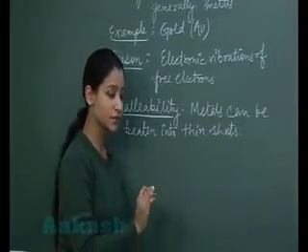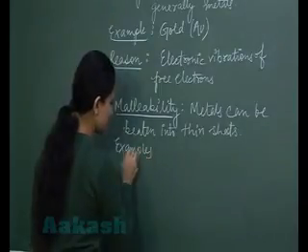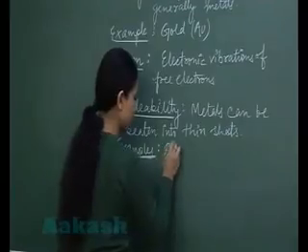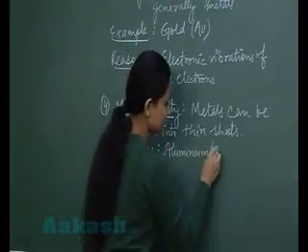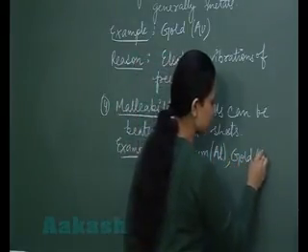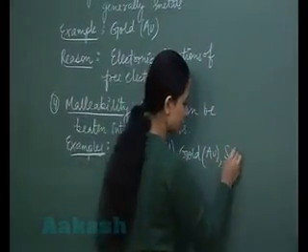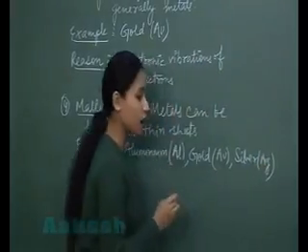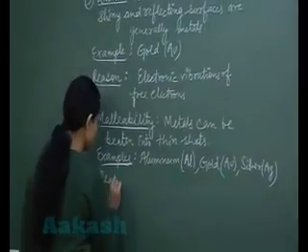Very good examples we have. Let us study the examples. Examples are aluminium, gold and silver. Aluminium has the symbol Al. We have gold also as an example, with symbol Au. Another good example showing malleability is silver, which has the symbol Ag. Now, what is the reason behind their malleability?